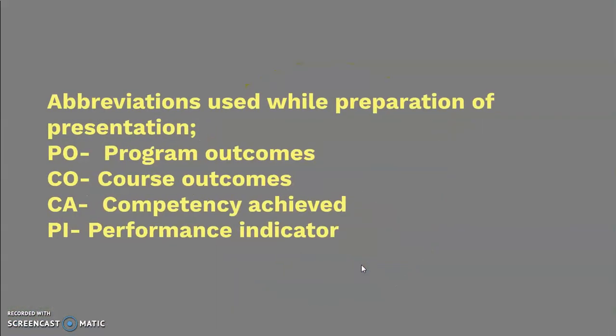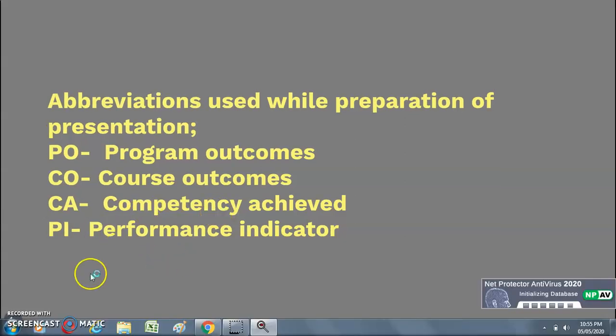Then we will focus on the terminology used for the preparation of the presentation. That's PO. PO is nothing but the program outcomes, which are provided by the NBA. Then CO, course outcomes. These were provided in my previous presentation. CA is competency achieved. It is the terminology used when, after the completion of our course, the PO is achieved by that student. And for the measurement of the competency achieved, we are using various tools, that is nothing but the performance indicator.